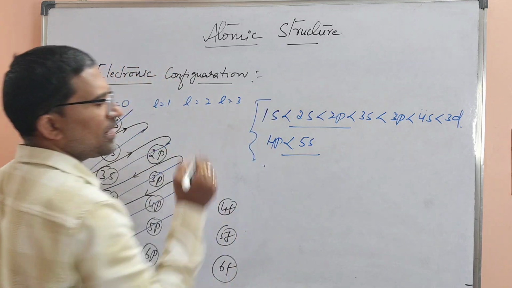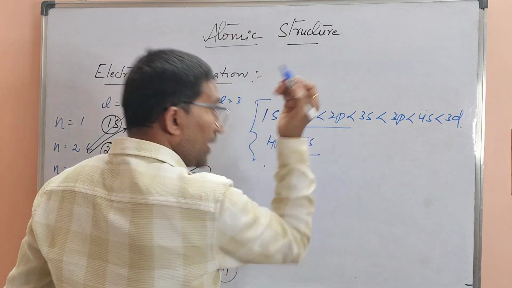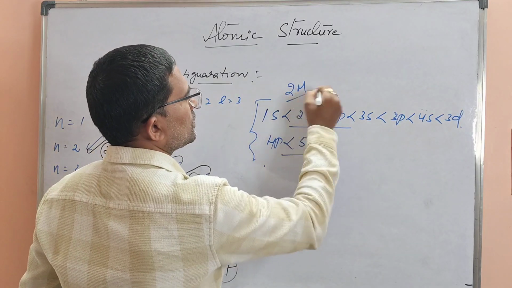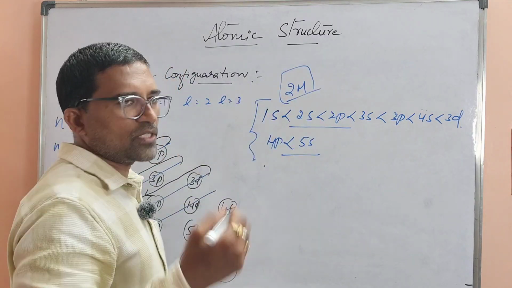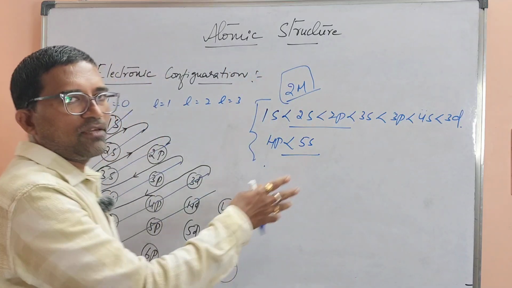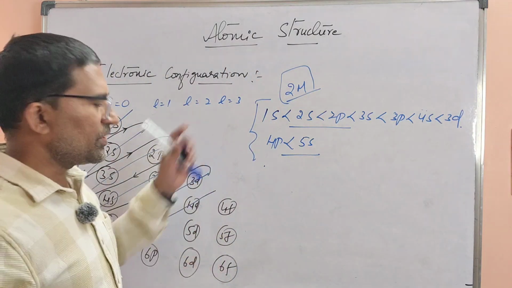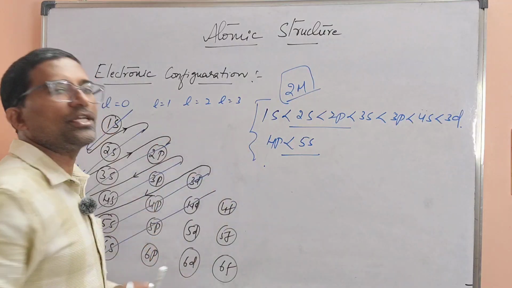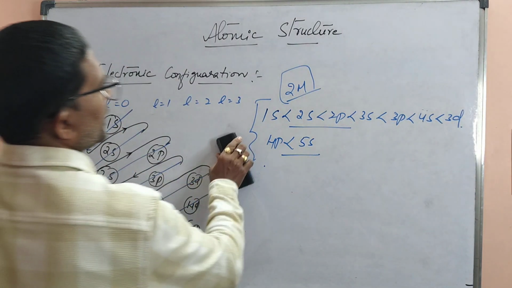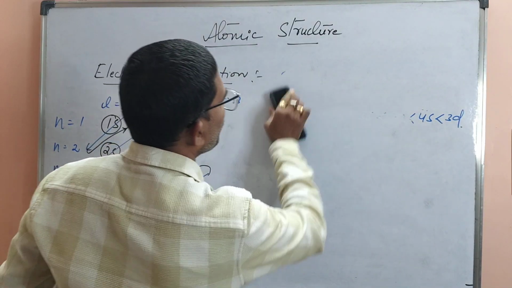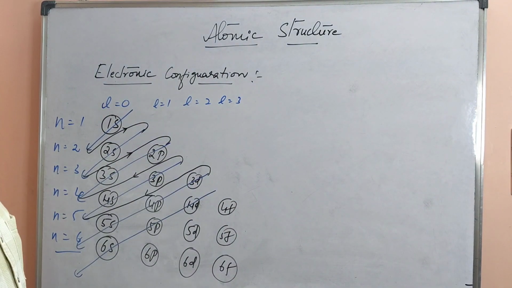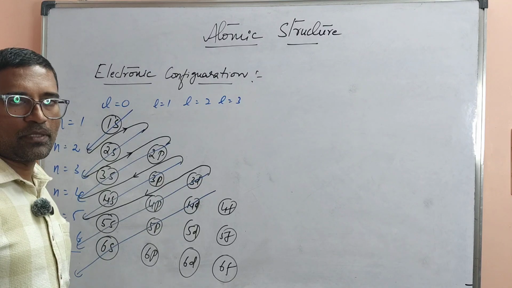And sometimes this may be asked, there is a chance of asking either as a bit question in a different way or maybe for 2 marks. We can't say exactly what will come. Maybe there is a chance of asking, hence you have to prepare for any kind of question. I hope you understood up to here. Next, we are going to discuss the Aufbau principle. Before that, for clear understanding, I explained all these things. I hope you all understood. You are happy with my explanation.